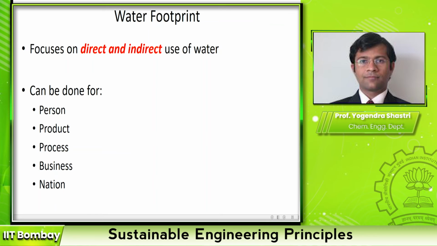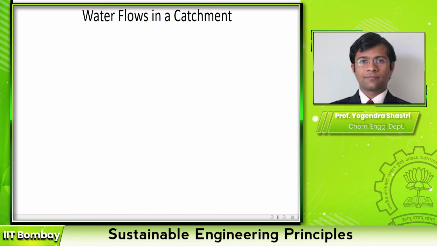To briefly recap what was done in the previous module, water footprint focuses on direct and indirect use of water, and this calculation can be done for a person, for a product, for a process, for a business, or even for a country. So this is the scope of water footprint calculations. In order to understand the method of water footprint calculations, we have to start by understanding the various flows of water in a catchment area. So let us first try to understand what happens to water in a particular catchment area.